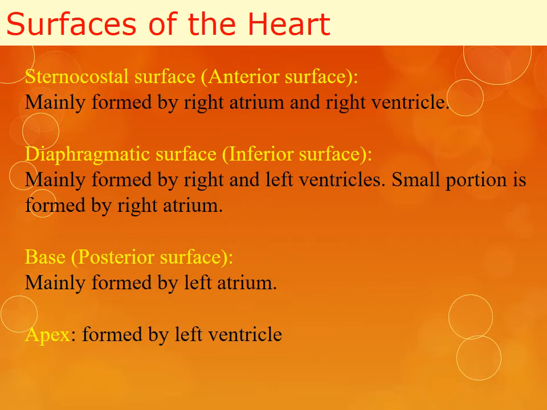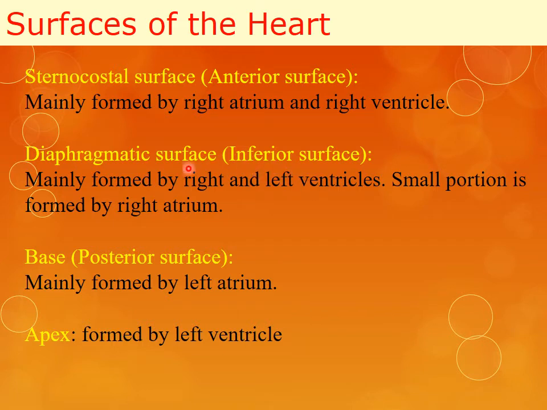Then we have three surfaces of the heart. Sternocostal or the anterior surface. We know that anterior to the heart we have the body of sternum and the costal cartilages. Costa means ribs, so this surface is called sternocostal surface, which is mainly formed by the right atrium and the right ventricle. Then the inferior surface, heart rests on the diaphragm.